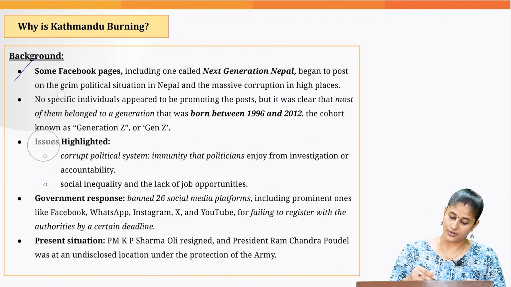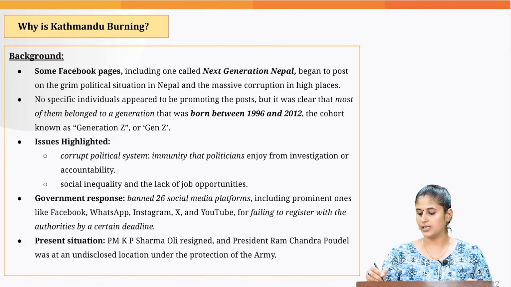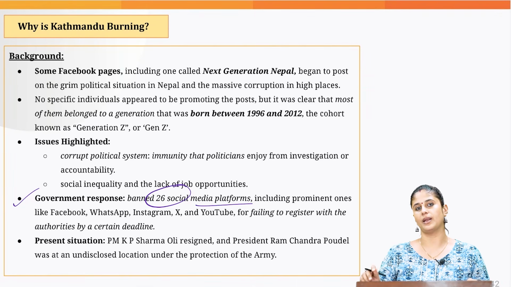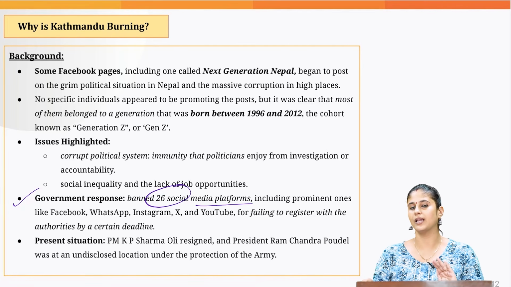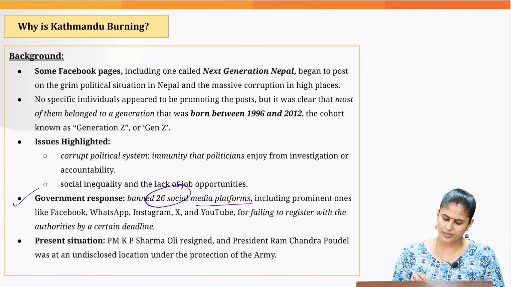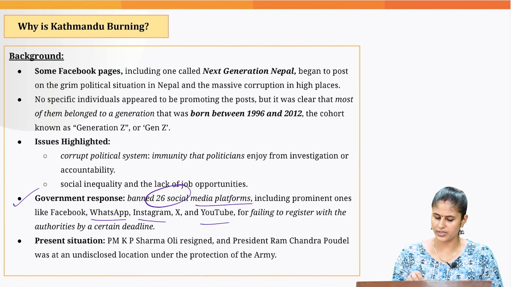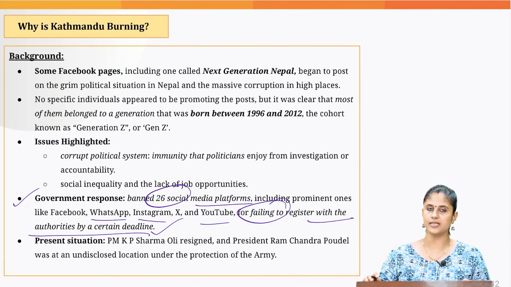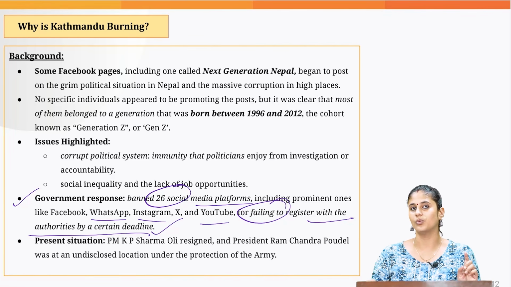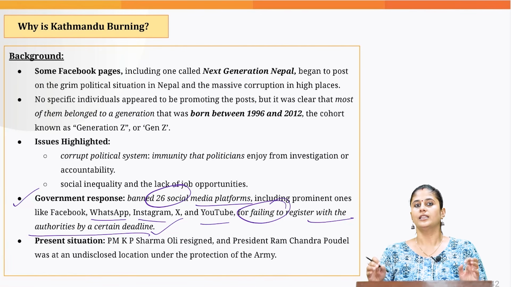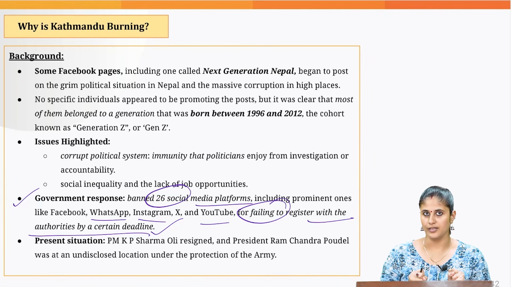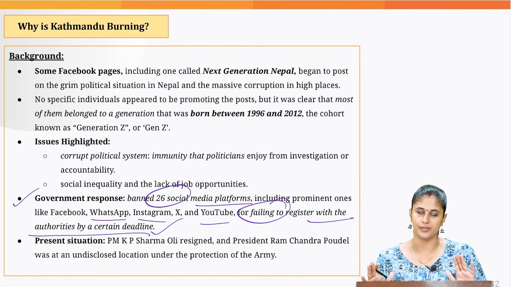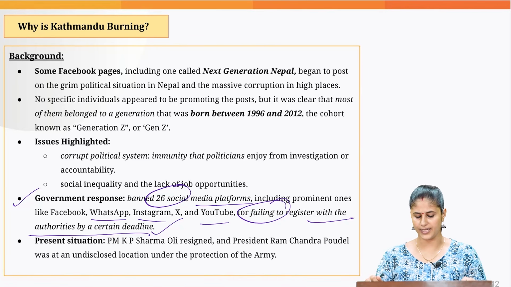So what happened in response? The Nepal government banned 26 social media platforms. And what reason did the Nepal government give? That these social media platforms, that is WhatsApp, Facebook, Instagram, YouTube, failed to register with the authorities by a certain deadline. But we know what the root cause was: the youth was frustrated because of the systemic issues prevailing in the Nepal government and in Nepal society as well.